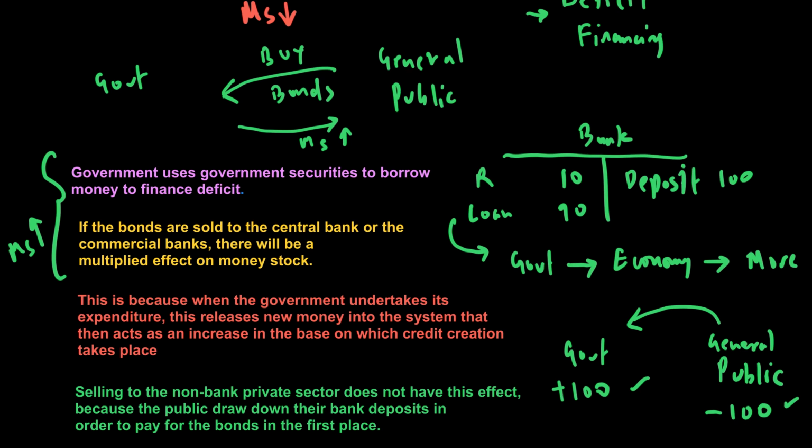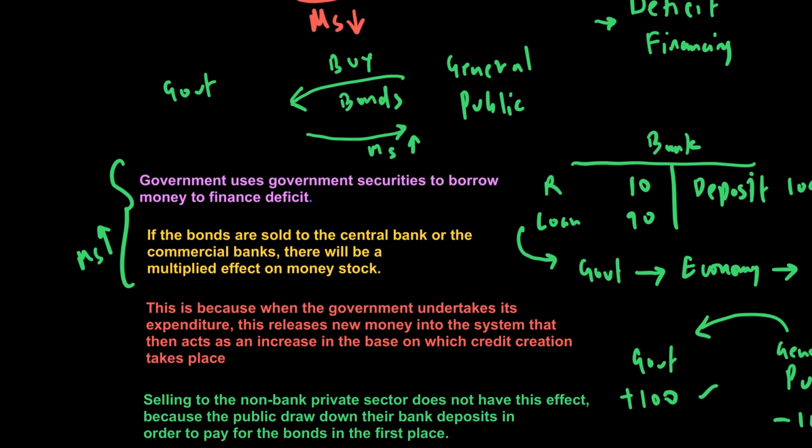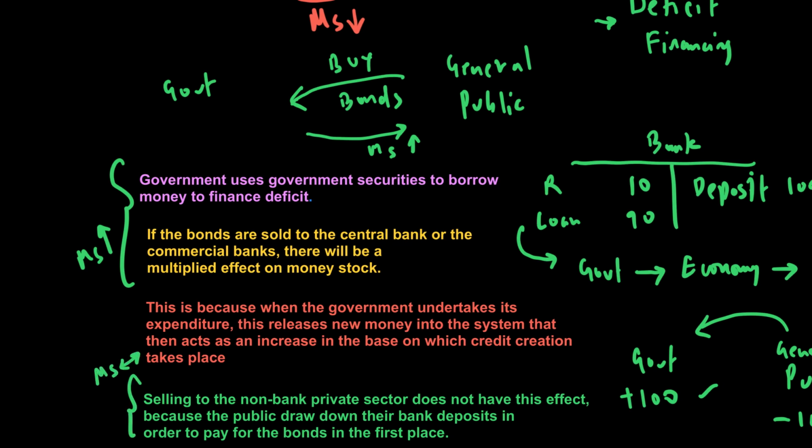So here, selling to the non-bank sector does not have this effect, because the public draws on their bank deposit in order to pay for the bonds, which would mean money supply remains unchanged. So things to remember for our discussion: when the government is simply buying and selling bonds, money supply can change, because when you sell bonds, money supply goes down, and when you buy bonds, money supply goes up. But what if it's deficit financing? Well, who are they borrowing from? Are they borrowing from the general public? Money supply will be unchanged. But if they're borrowing from the central or commercial bank, then the money supply will go up.